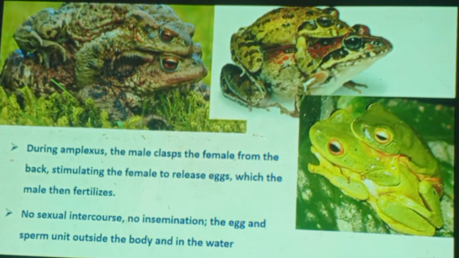Therefore, there is no sexual intercourse. There is no contact between the cloacal aperture, we don't call it anus, we call it cloacal aperture. Simply they hold each other like this, so that the chance of the egg being fertilized by the sperm is increased, in this case, amplexus.